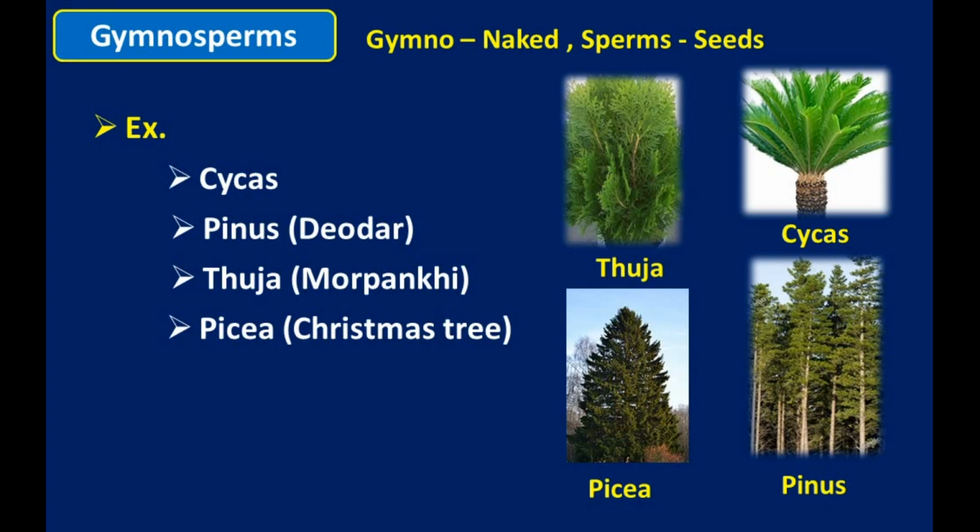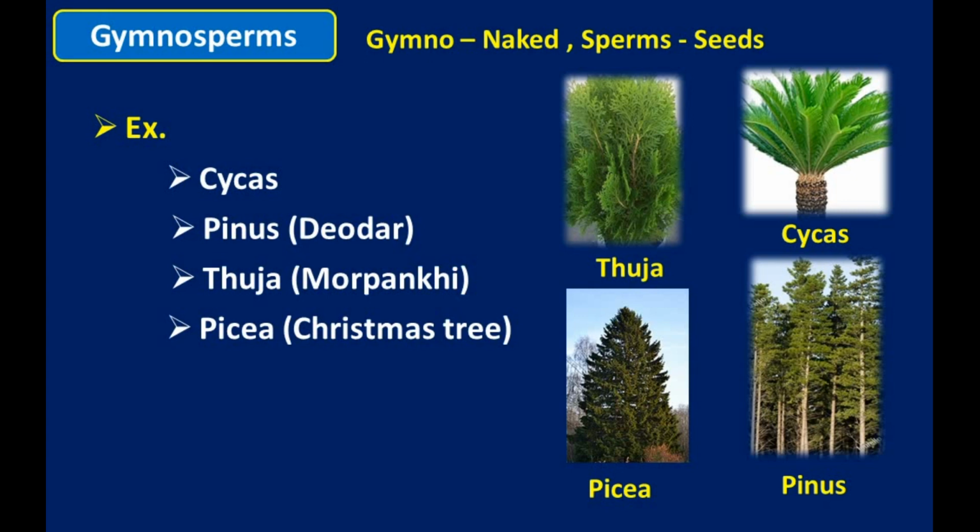Cycas, Pinus, Thuja and Picea, the Christmas tree. These are the examples of gymnosperms. They do not bear fruits. Their seeds are open or naked.